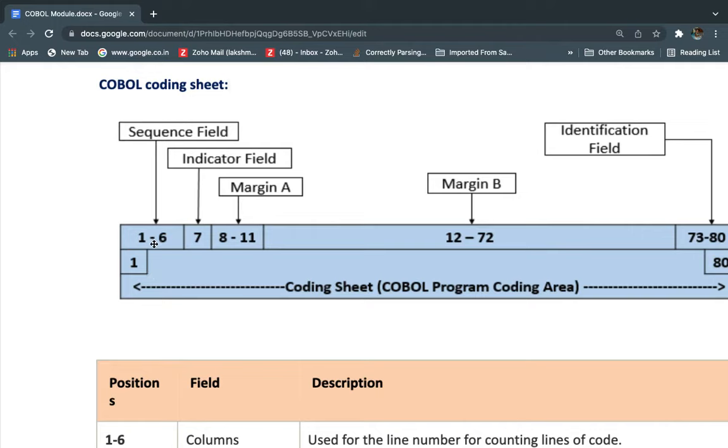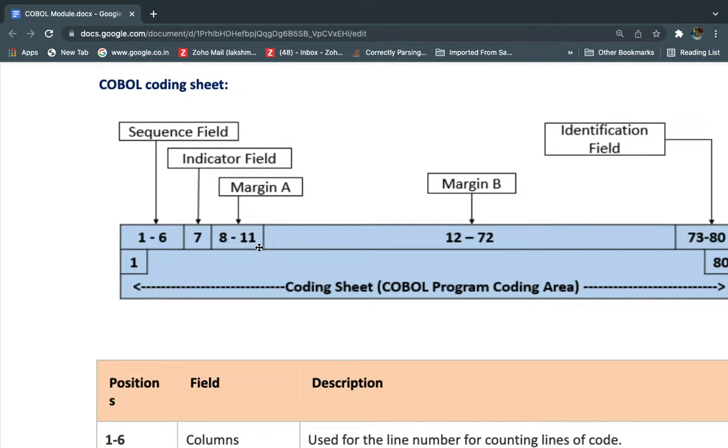These kinds of information we can store. Otherwise we can tag our name. For example, if I write one line, we need to identify who wrote that line, and that name we can write in these 1 to 6 columns. And the seventh column is the indicator field. In the seventh column we define whether this line is a comment line or whether this line is the continuation of the previous line.